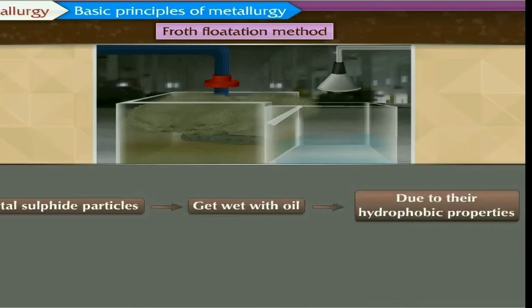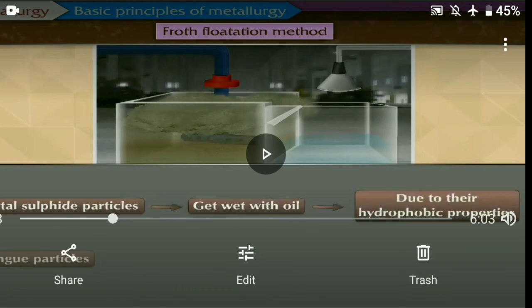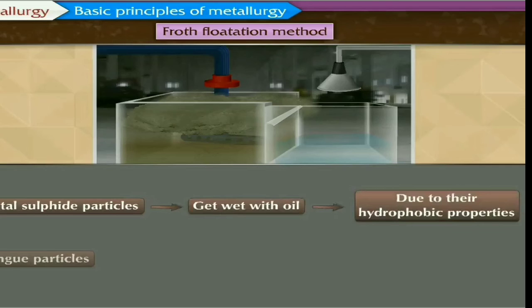So metal sulfide particles get wet with oil due to their hydrophobic properties. Sulfides of metals can get attracted towards the oil, and we can remove them with the help of foam.